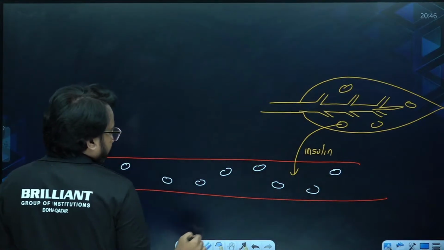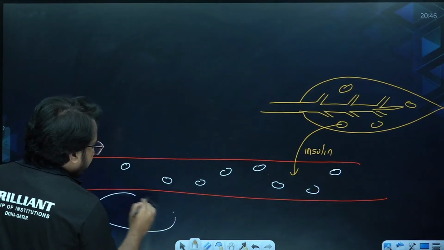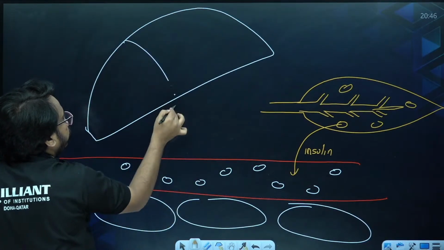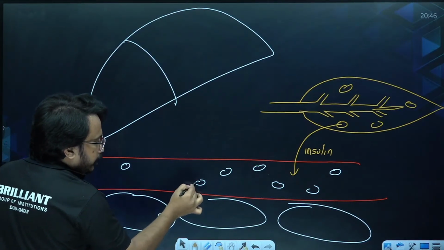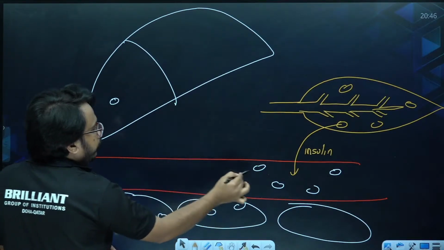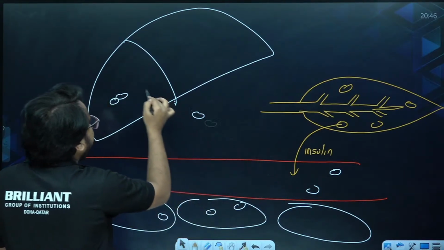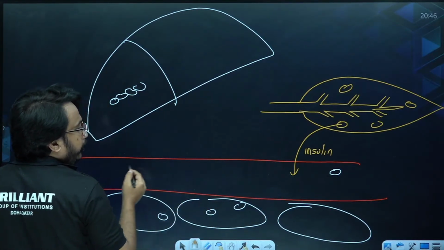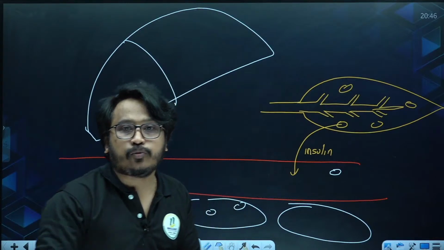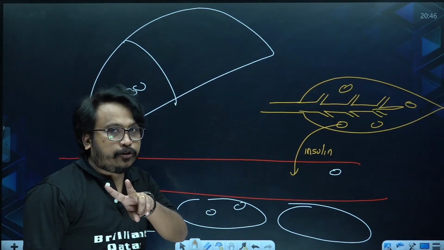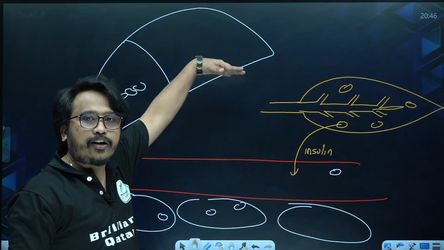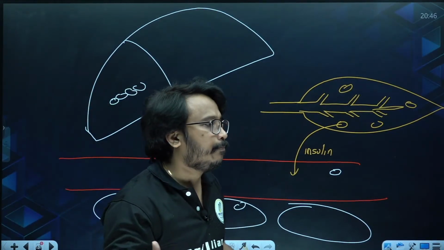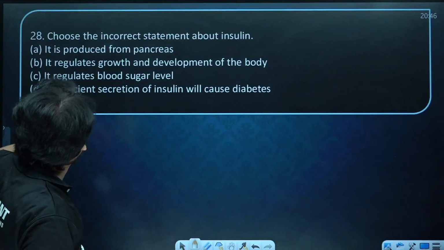These sugars will be absorbed by the surrounding adipose tissue or taken up by the liver. So two things can happen. The sugar will move to the adipose tissue, or it will be taken into the liver where glucose joins to form what? Glycogen. This is how insulin works. It can decrease the blood sugar level in two ways, either making the cells take it up or making the liver take it up and convert it into a polysaccharide, that is glycogen. Hope you got it. Now let's come back to the question.